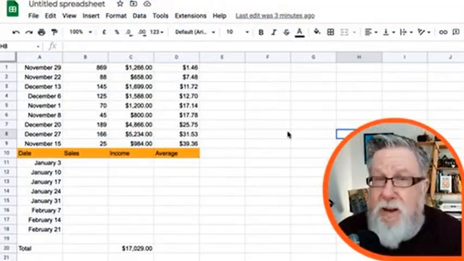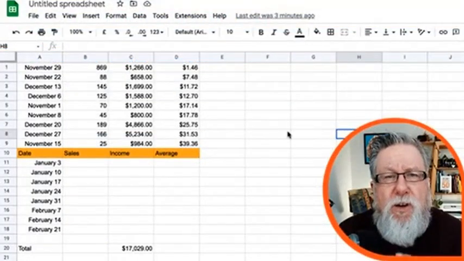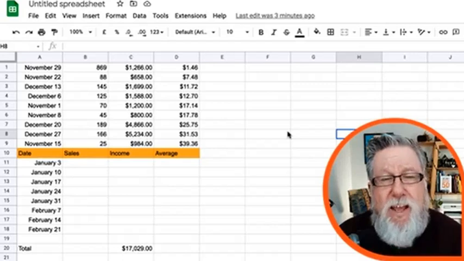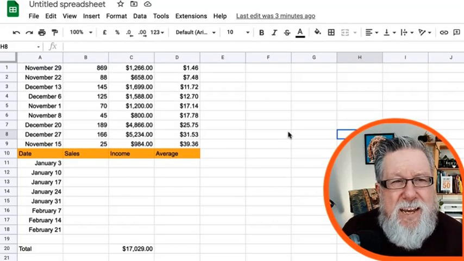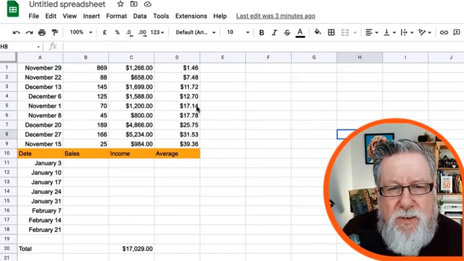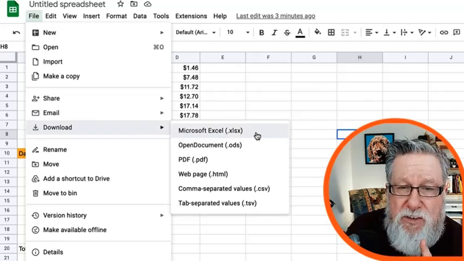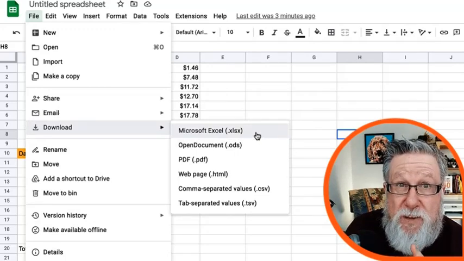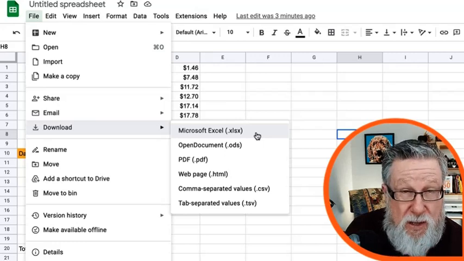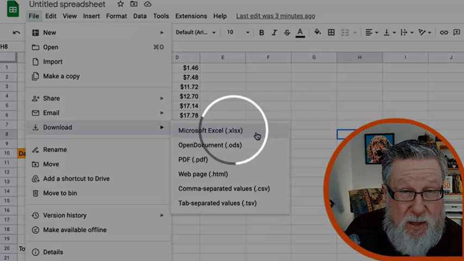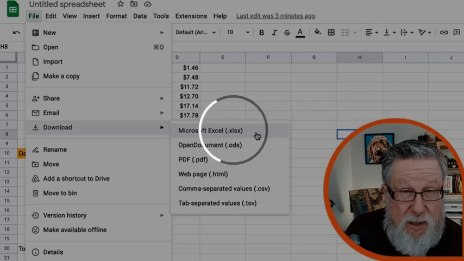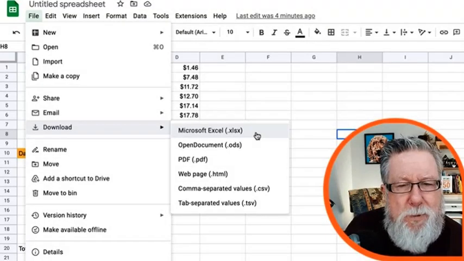So Google Sheets, as all of the other spreadsheets do as well, supports multiple data type formats. And those formats really break down to three basic formats, I think. And we can see them here. If I choose this document here, and I choose to download this document, you can see I can download this document as an Excel spreadsheet, an XLS, which means you can open it natively in Microsoft Excel, probably the most popular spreadsheet other than Google Sheets, I'm sure maybe it's more popular, but it's been around longer.